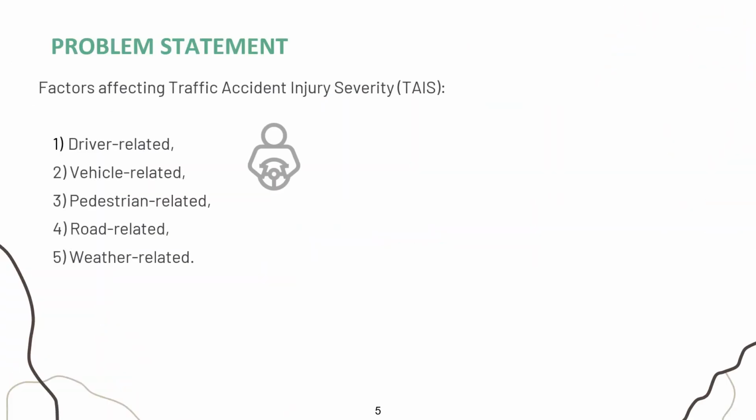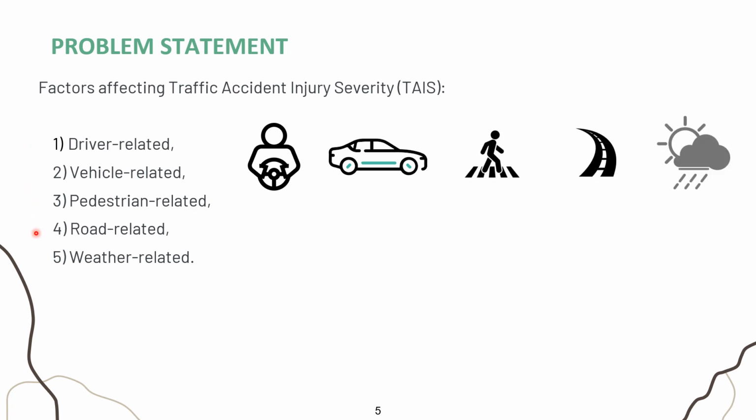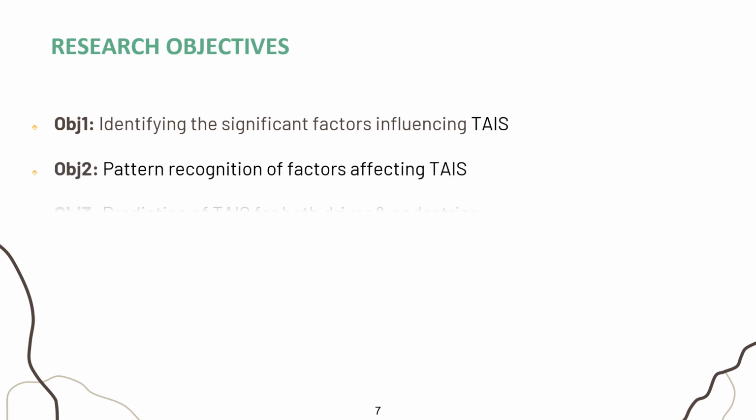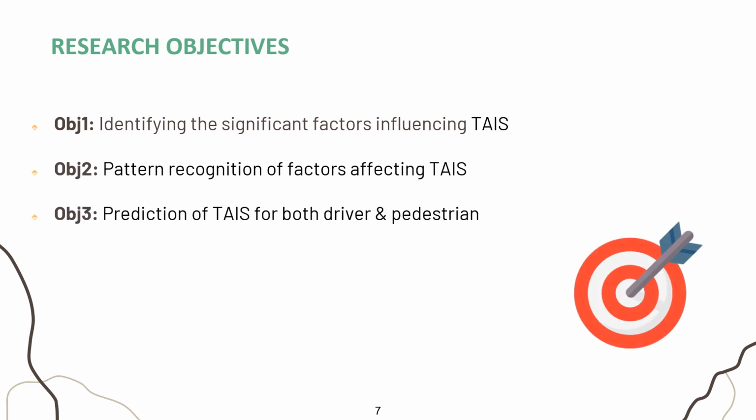There are numerous factors related to driver, vehicle, pedestrian, road, and weather that affect traffic accident injury severity, what we call TAIS. However, the problem is that the county gathered a high volume of data related to TAIS, but lacks in-depth analysis. So our motivation is to undertake a data-driven approach to TAIS analysis and reduce damage in Montgomery County.